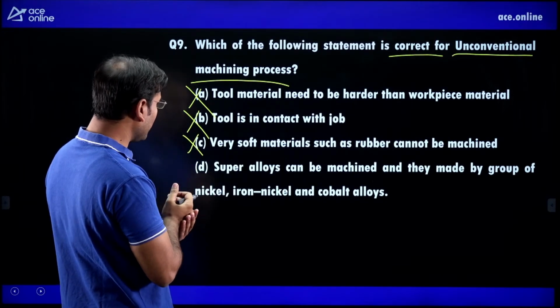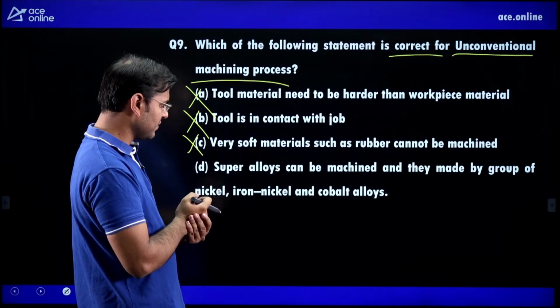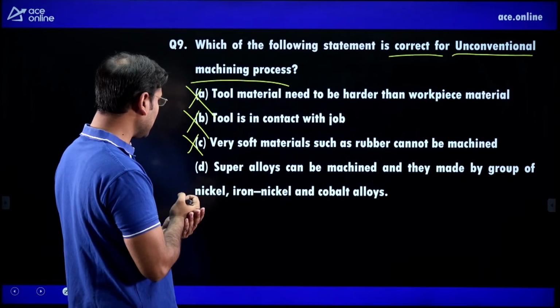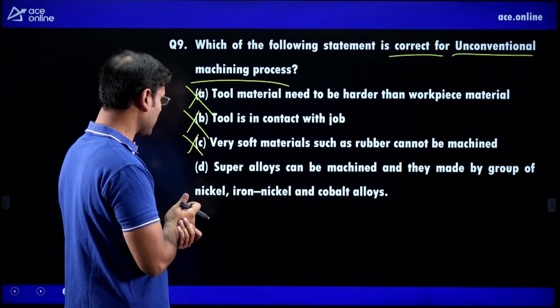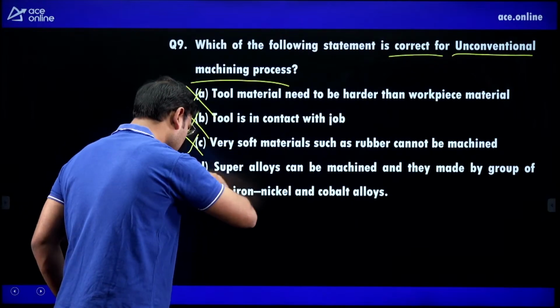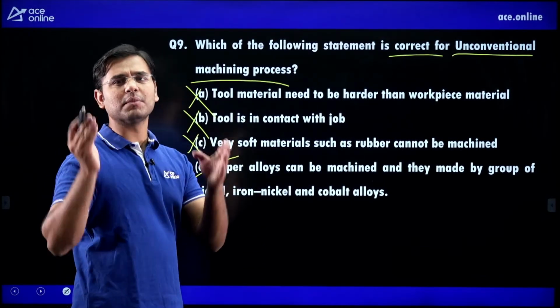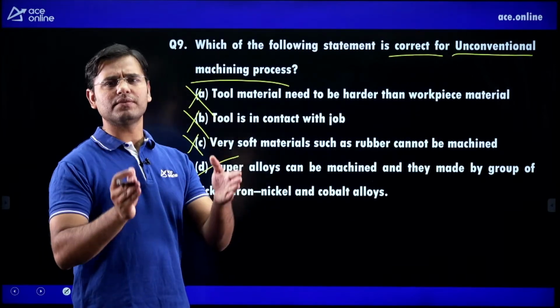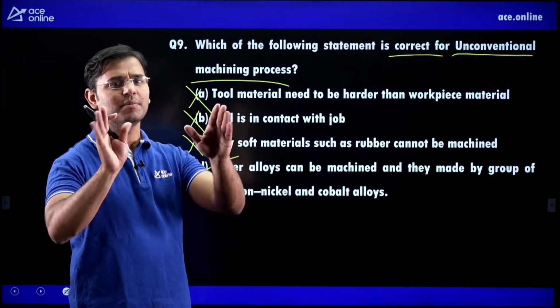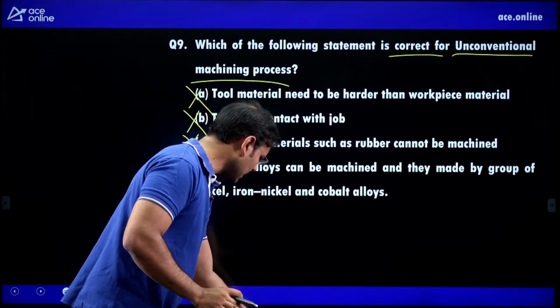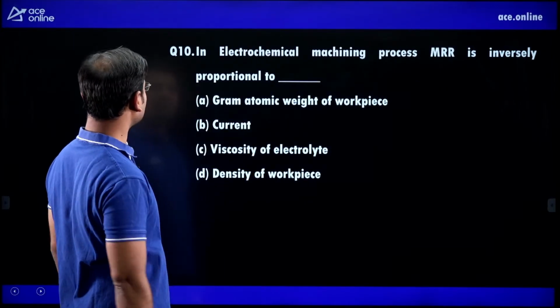Next, super alloys can be machined, and they are made from a group of nickel, iron-nickel and cobalt alloys. Super alloys have very high hardness and very high strength, and we can machine them by a number of non-traditional machining methods. Yes.